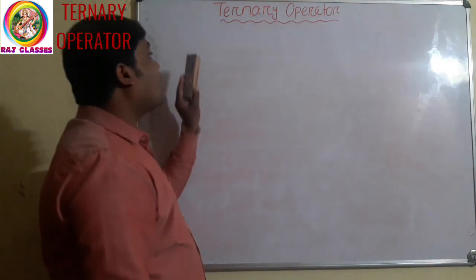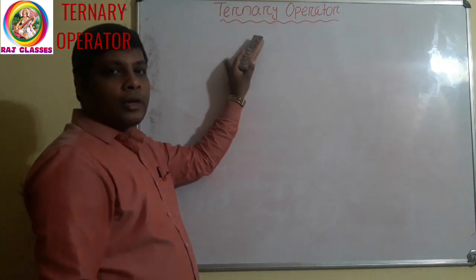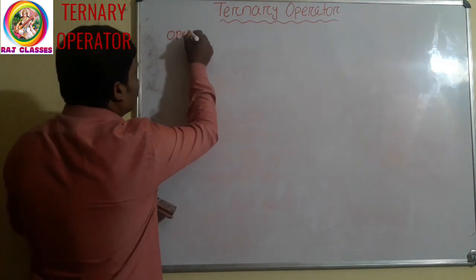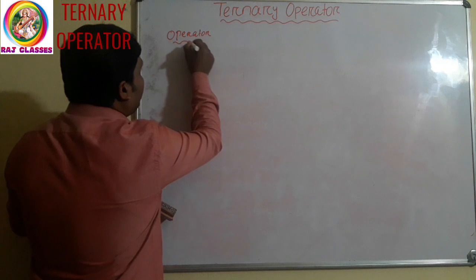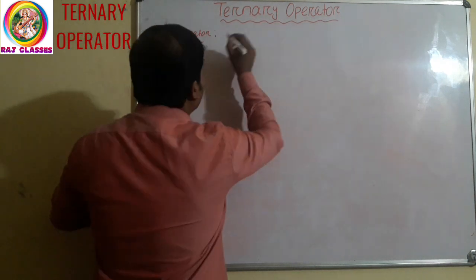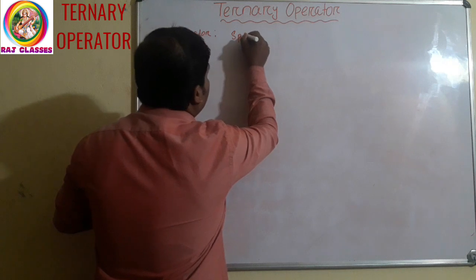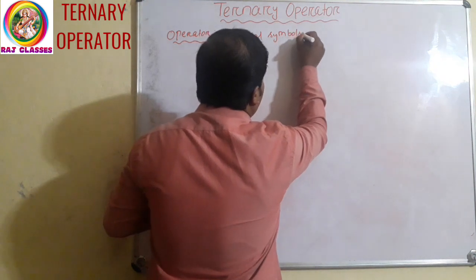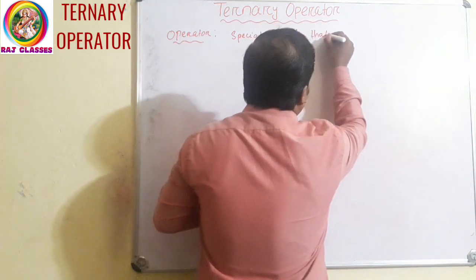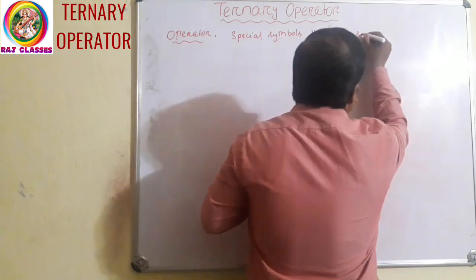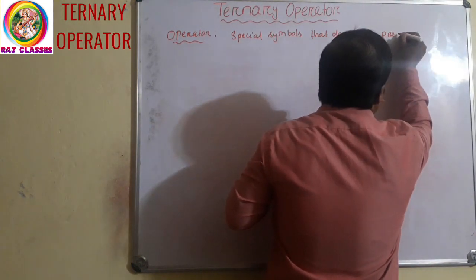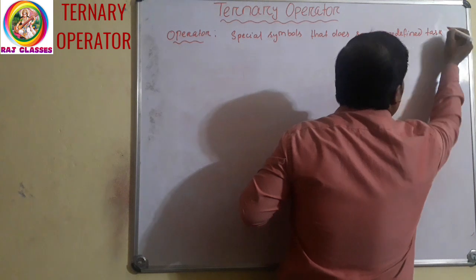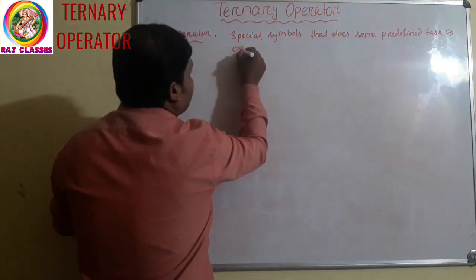Today we will discuss the ternary operator. First of all, we will know what an operator is. Operators are nothing but special symbols that do some predefined task on operands.